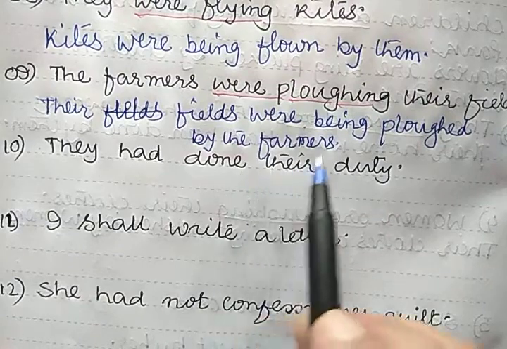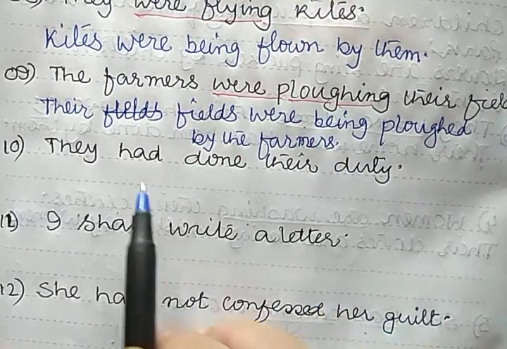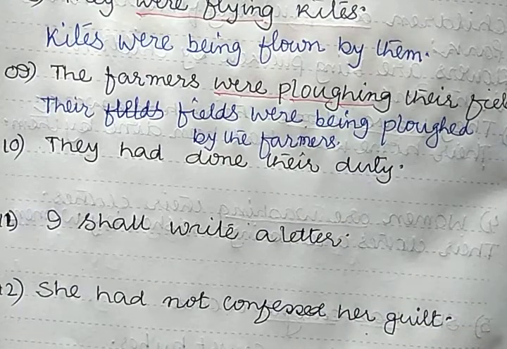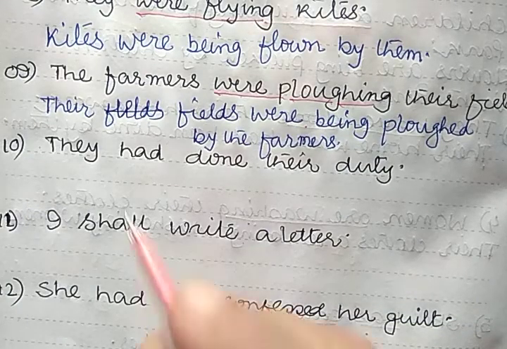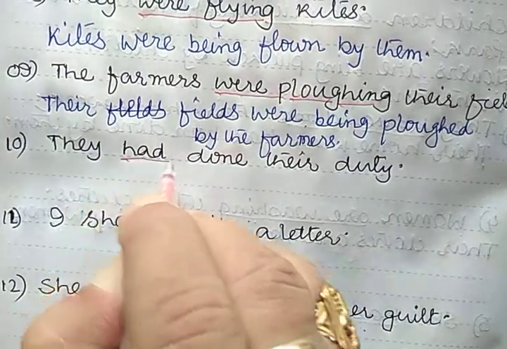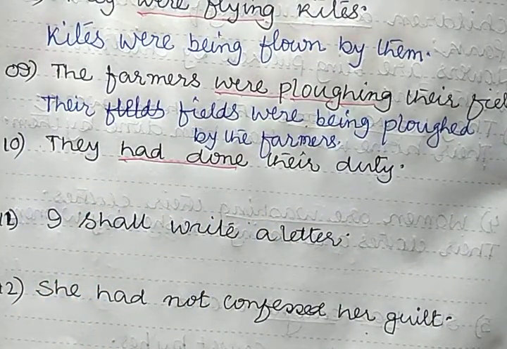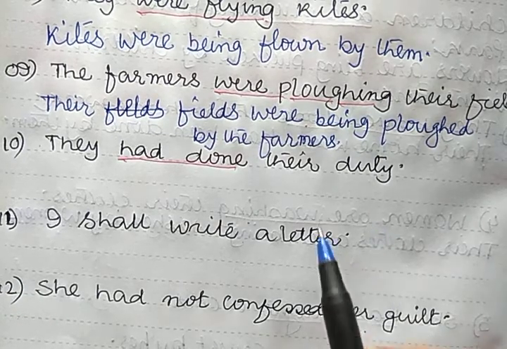They had done their duty. What is the tense of the given sentence? Past perfect. Had done. So what extra B form do you get? Been.